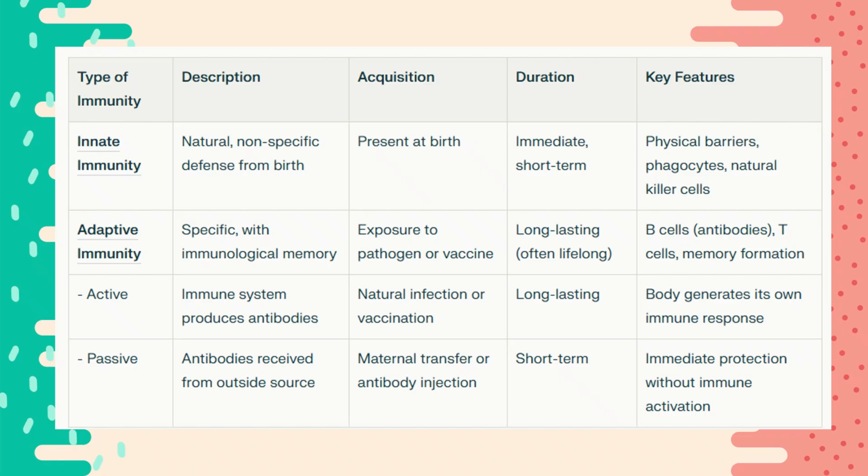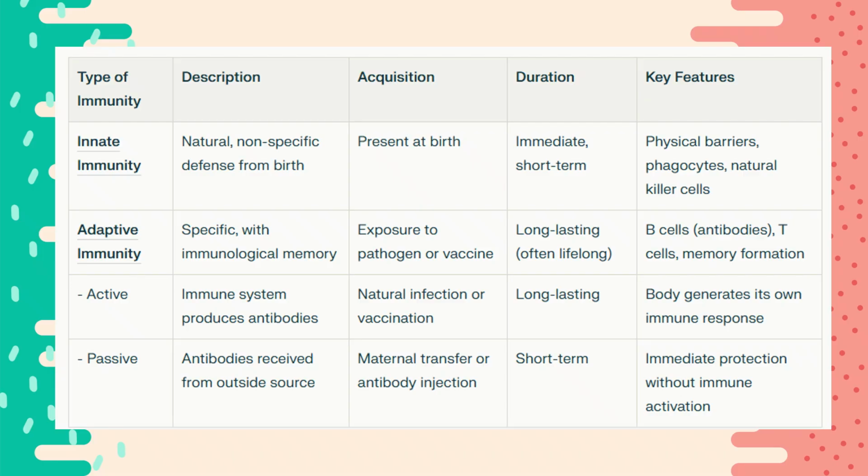So basically, your innate immunity is the inherent part of the immune system. It's natural, it's non-specific, and it is the immune system we've inherited from our ancestors even before. So it's present at birth, and its response is usually immediate or short term. Part of this innate immunity are your physical barriers like your skin and your phagocytes and natural killer cells. These are basically the soldiers in your immune system that respond first to any foreign object.